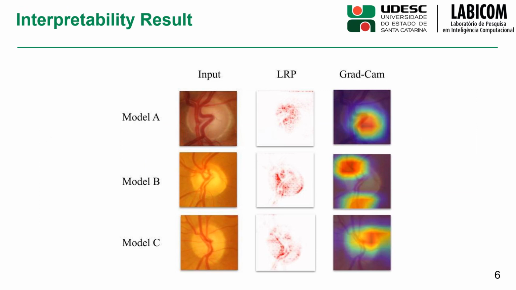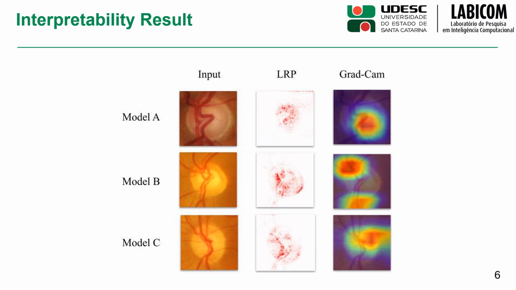Here, we have the LRP and Grad-CAM results applied to each trained model, where the images belong to the glaucoma class. For each model, the technique was applied to the image on which the model was trained. The parts in red indicate the most important areas for classification. The more red, the more important that pixel was for the classification.